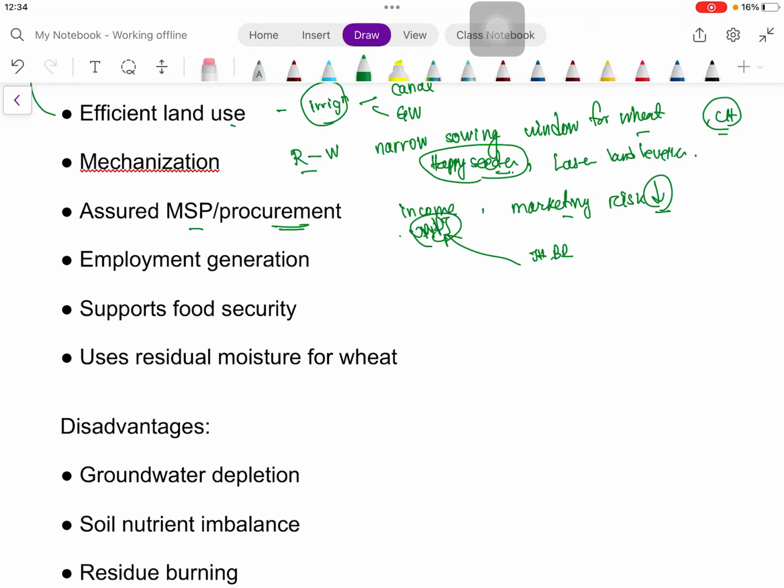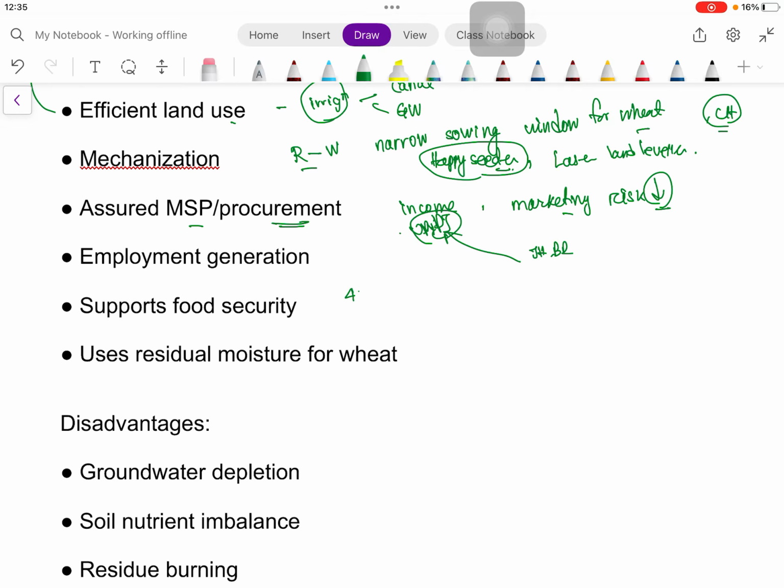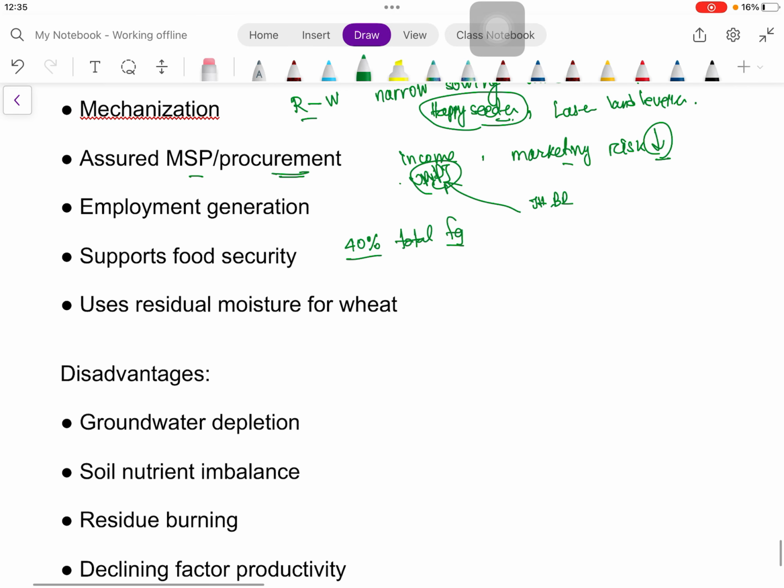Then, as food grain production is high, this is a cornerstone of food security in India. And as we have already seen, around 40% of the total food grain production of the country is attributed to this particular cropping system. Then it uses residual moisture for wheat.